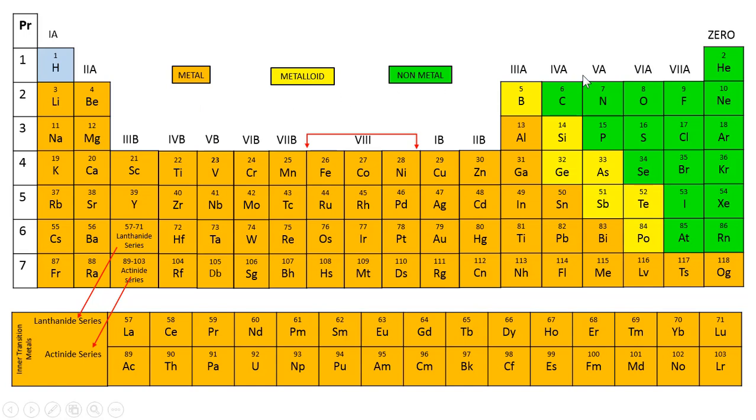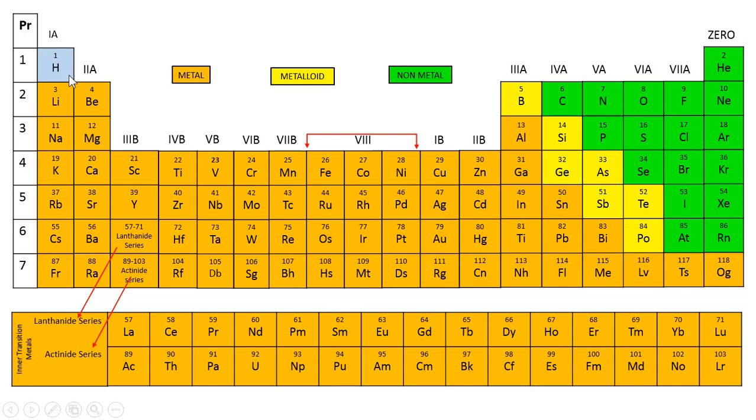The elements that are arranged in the periodic table either are metals, non-metals or metalloids. The color scheme makes it very clear to you. These are the metals, these are the non-metals and these are the metalloids. Now a very strange thing that may raise a question in your mind is, why is hydrogen being colored as blue?